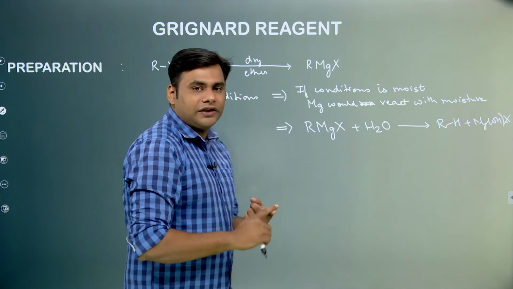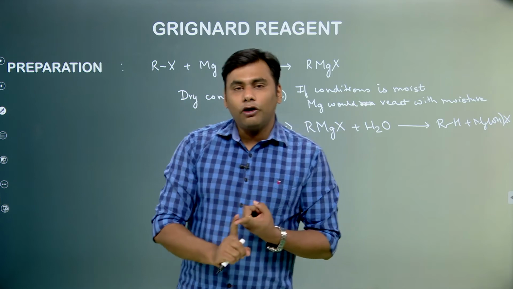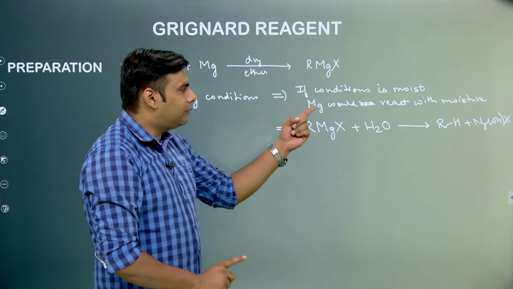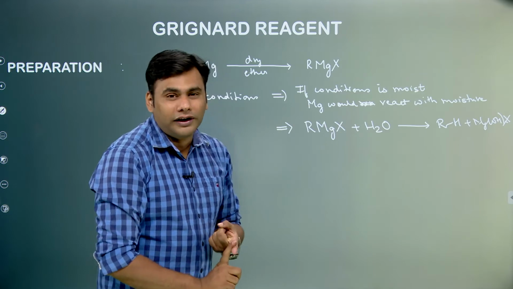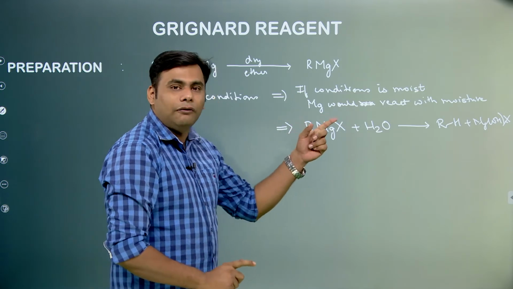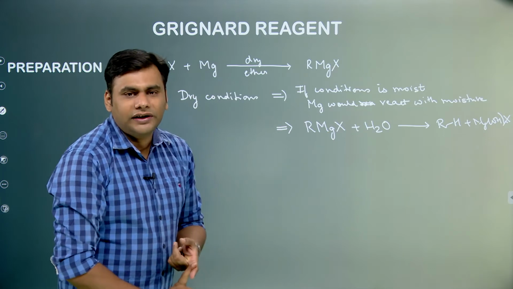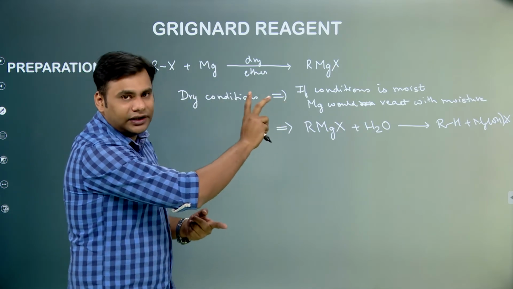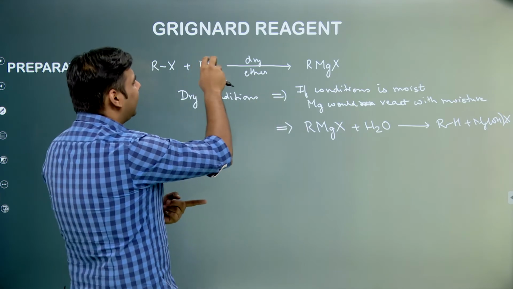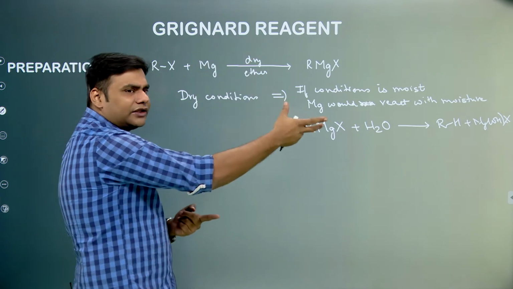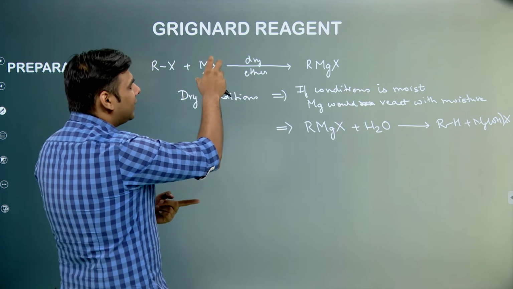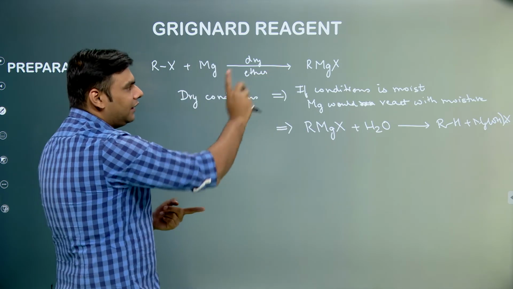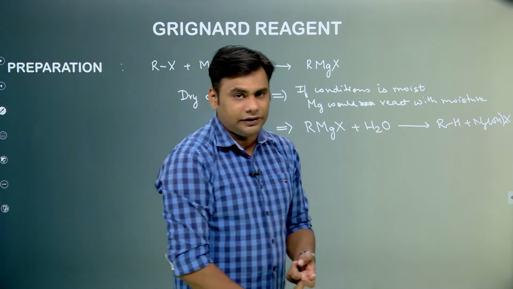So basically what we are saying is that during the formation of Grignard reagent, dry conditions are required, because in moist conditions the electropositive magnesium would react with water and lose its electropositive character. The second is, if however Grignard reagent is formed, suppose the solvent system is small in amount, so that some magnesium is left, that could react with the alkyl halide and lead to the formation of Grignard reagent.